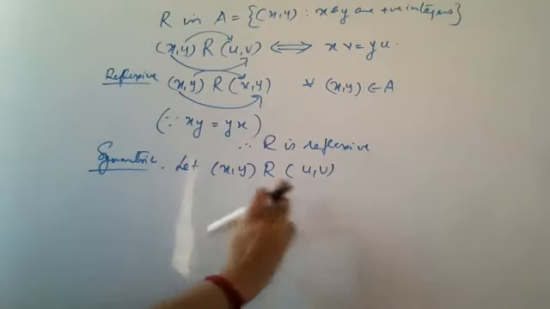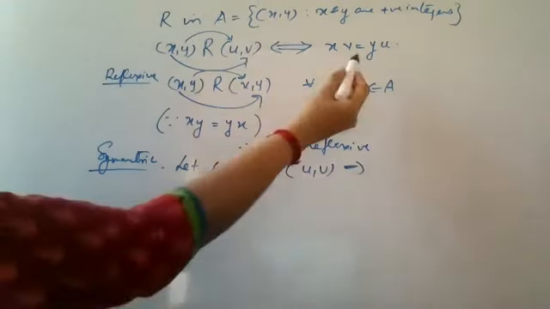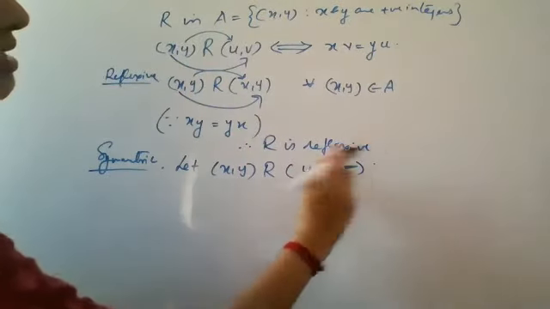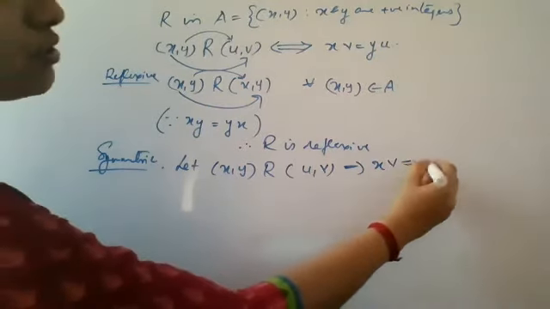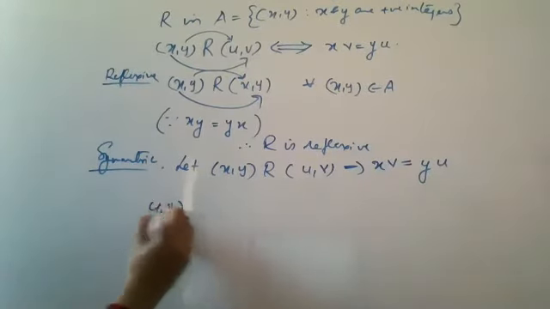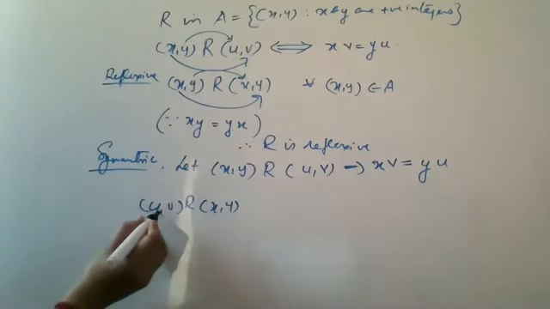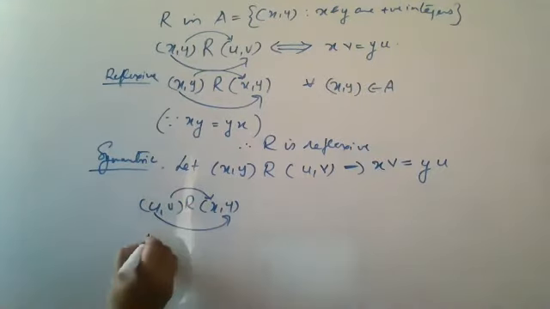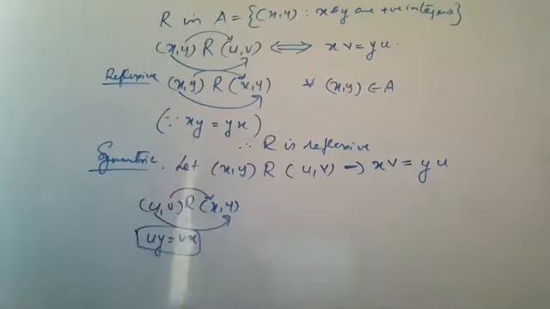So first we take (x, y) is related to (u, v), which means by definition, if they are related, the condition given is this into this, that is x into v is equal to y into u. Now imagine, what you need is (u, v) related to (x, y). That means what product do you need to get this relation? These two is equal to these two. That means uy is equal to vx. You have to reach this form.